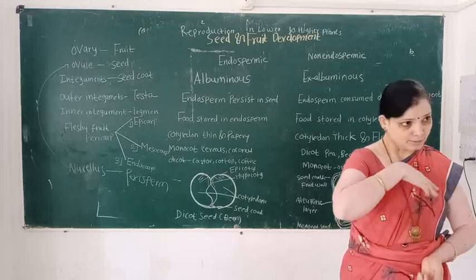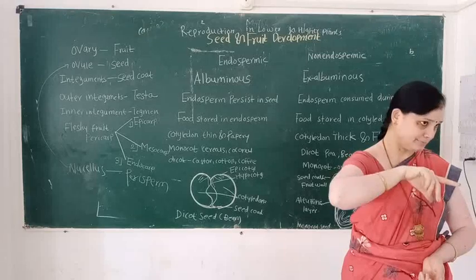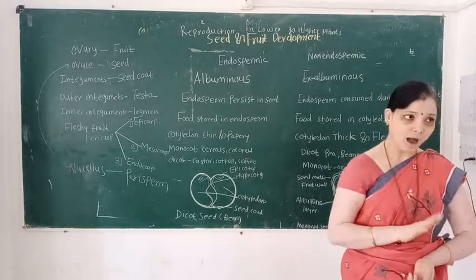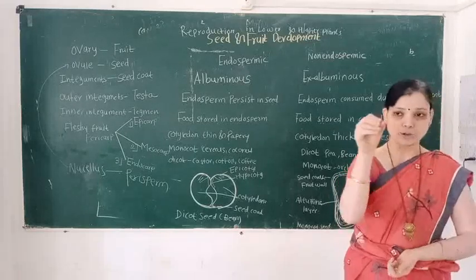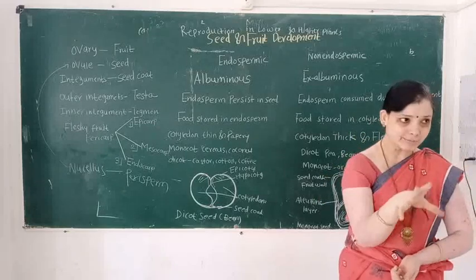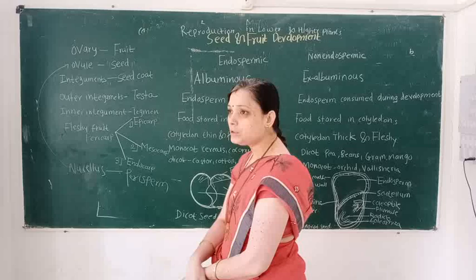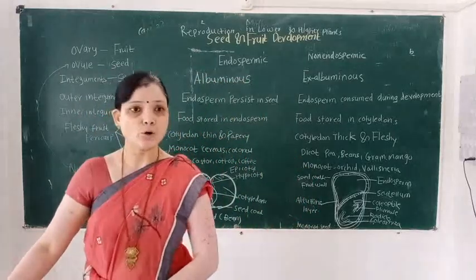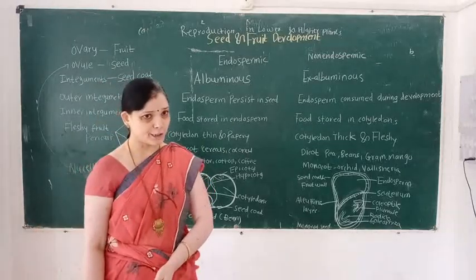But the opposite point, in a non-endospermic seed, cotyledons are thick and fleshy. Why?